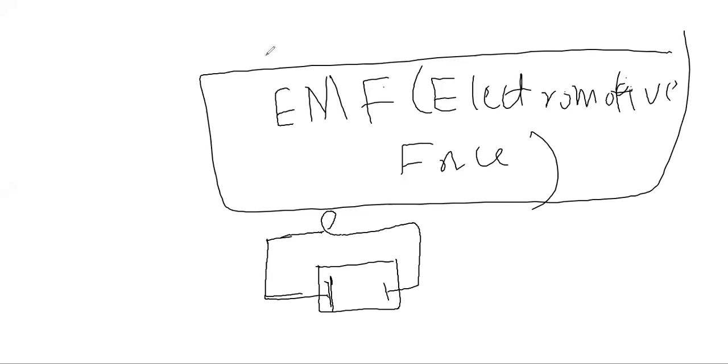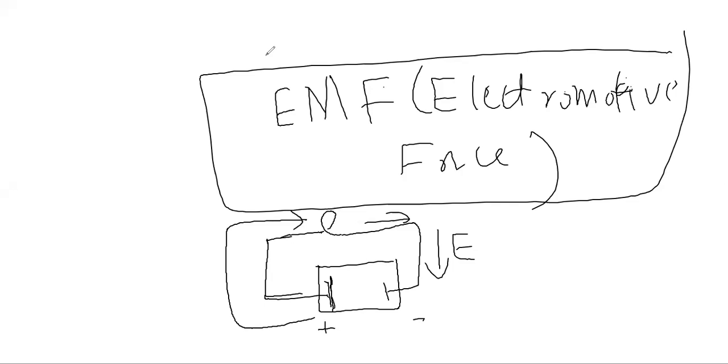Outside the battery, this is the positive terminal and this is the negative terminal, so the electric field is like this. The electric field is from positive to negative, always.